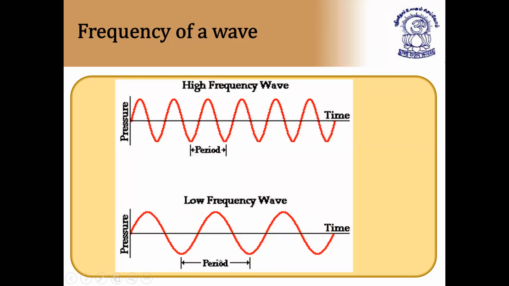A low frequency wave will have more wavelength and a high frequency wave will have less wavelength. High frequency means the number of waves passing in 1 second is more. As they are passing more, definitely they have less wavelength. And this is called frequency, nu, and I hope you can understand this.